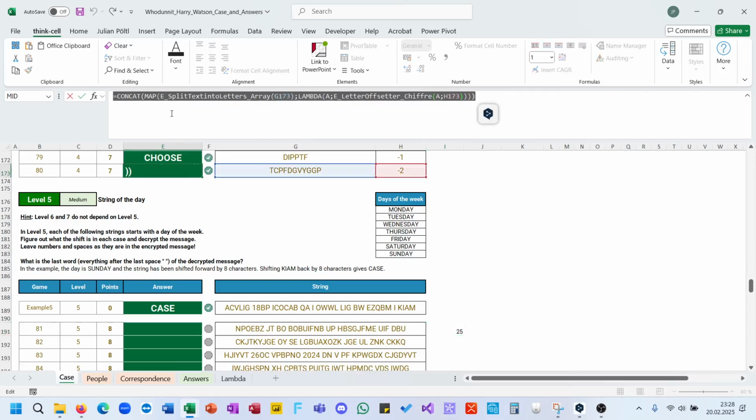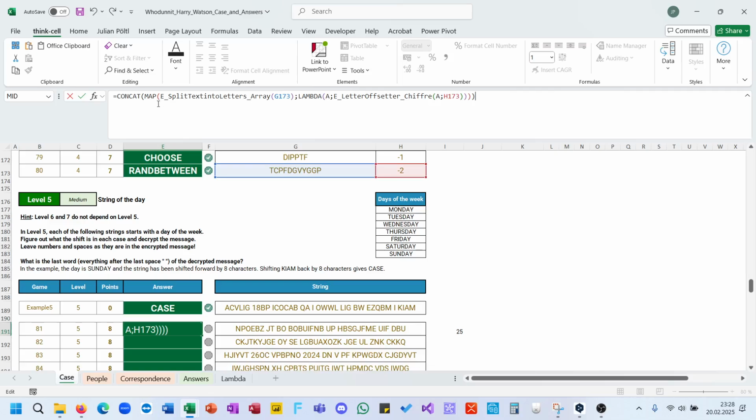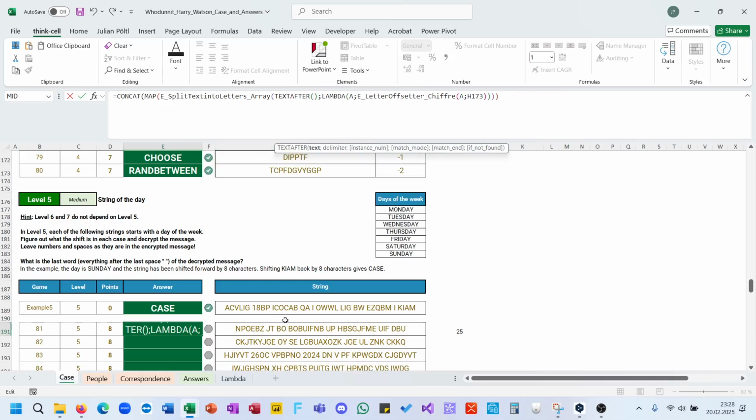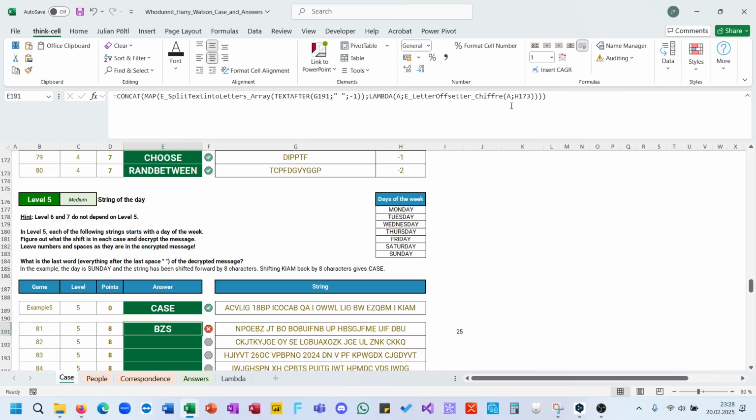Yeah. Now we want to have here text after the last delimiter, so instance number -1, and as the offset we want to have here 25. Cat, yes, it's right.